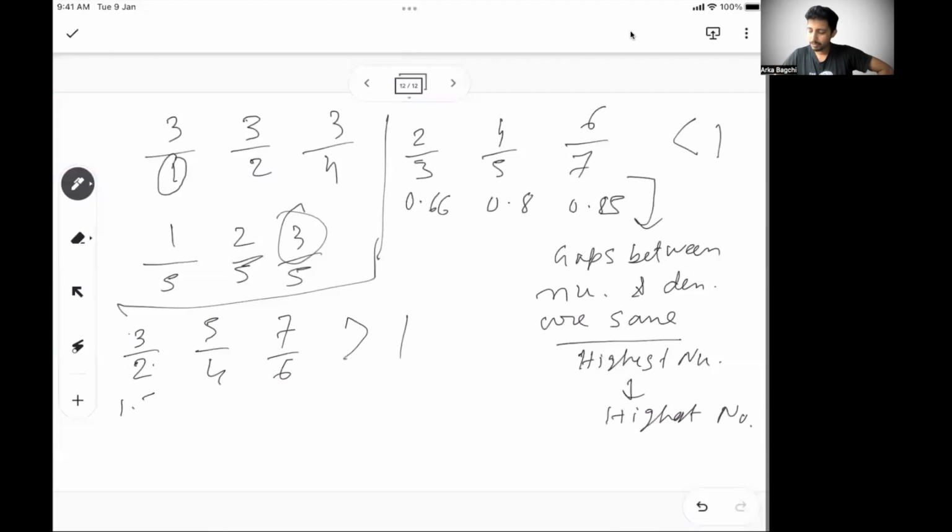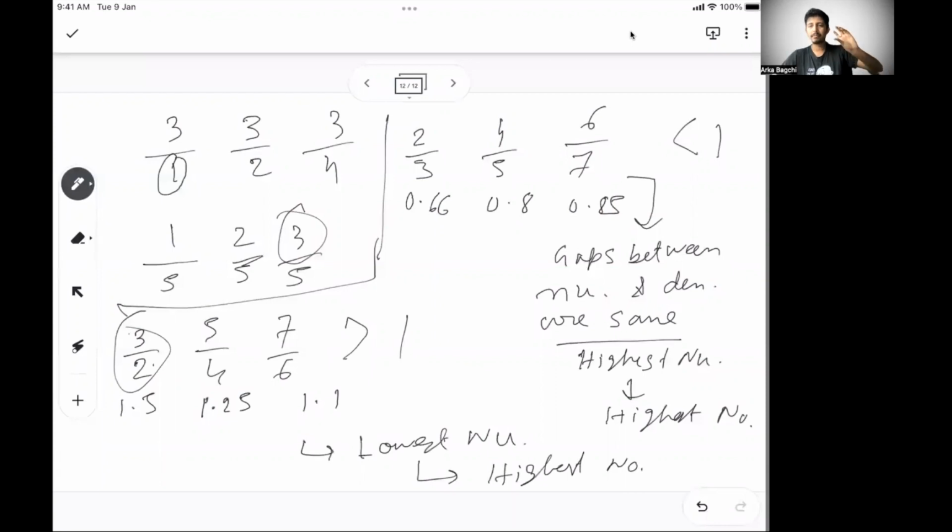But if you see, this is 1.5. Okay, 5 by 4 is how much? 1.25. And this will become typically 1.1. So again, this becomes the highest. So in this case, the lowest numerator is the highest number. So whenever the gaps between numerator and denominator are the same, if all of them are less than 1, then the number with the highest numerator is the highest. If all of them are more than 1, then the number with the lowest numerator is the highest.